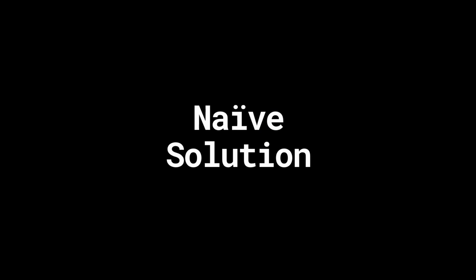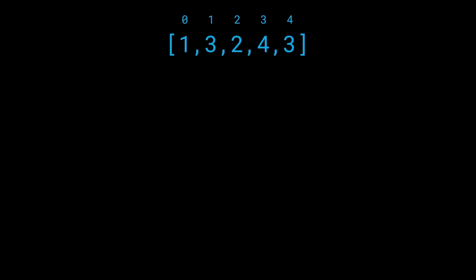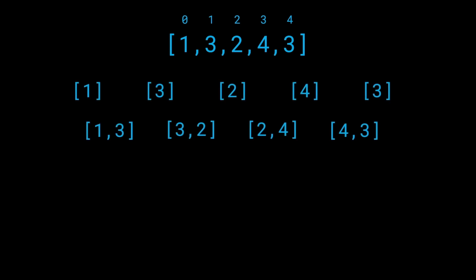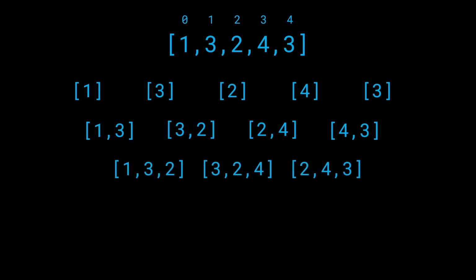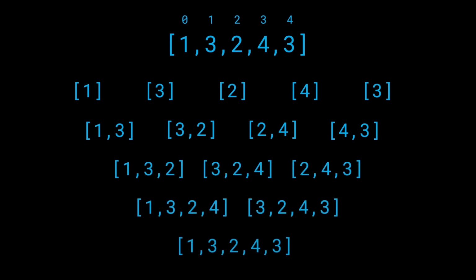Now, what is the naive solution? What is something that we can do right away? Let's go ahead and take a look at an example. In this case, we have 1, 3, 2, 4, 3. Since the goal of this problem is to return the sum of the minimum of all the subarrays, what we can do is first enumerate all the possible subarrays. So we'll write down all the subarrays of length 1, all the subarrays of length 2, of length 3, 4, and 5. I know this looks beautiful, but obviously it's kind of cumbersome. In fact, even going through all of them looks like too much work.